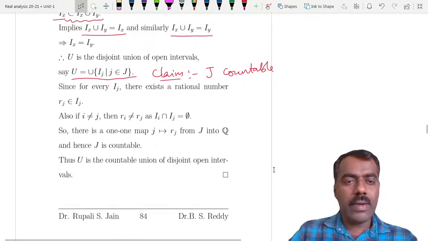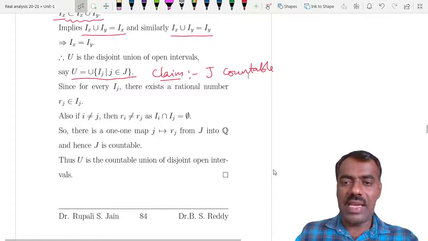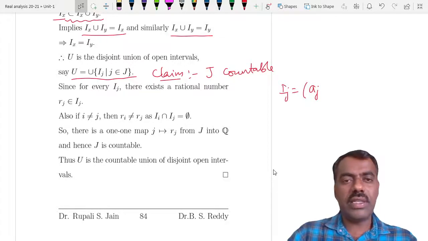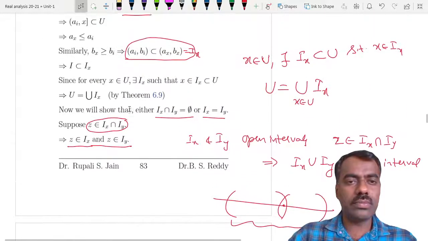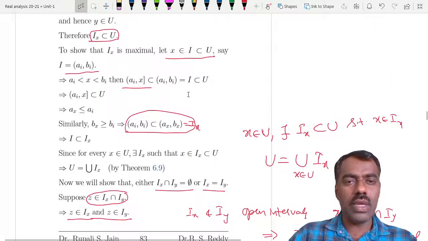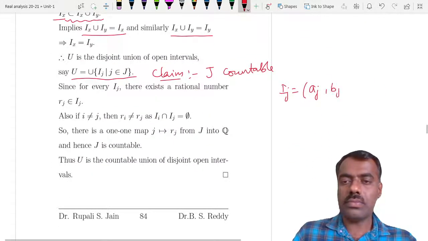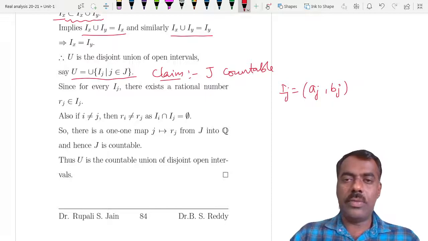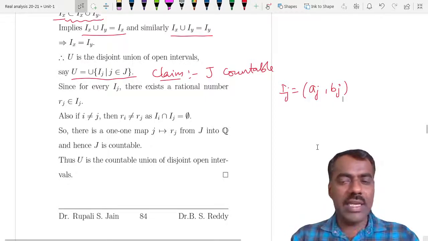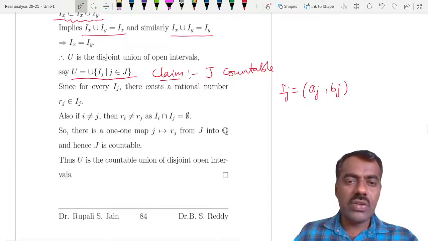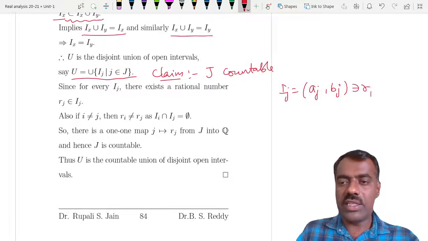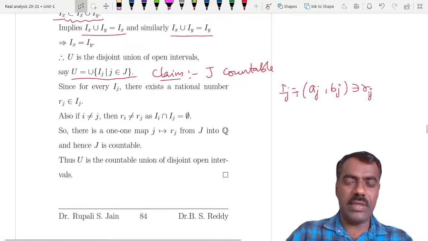What we can observe is that every Ij is an interval, every Ij is an open interval, like aj comma bj. We know every open interval contains infinitely many, uncountably many irrationals, and also rationals. So you can find a rational number rj in this one, okay.